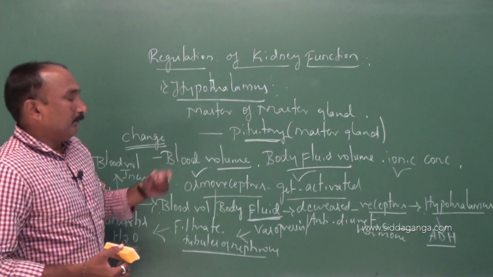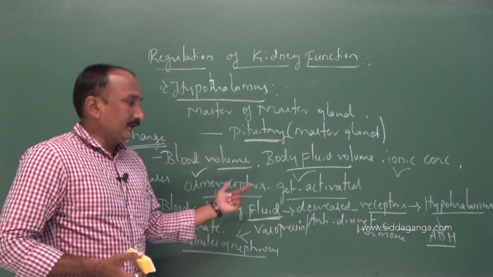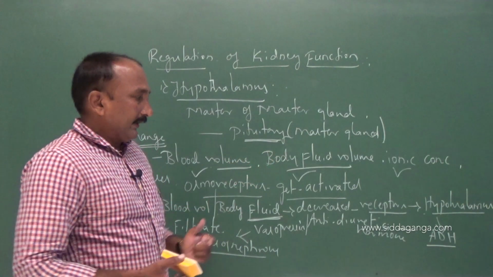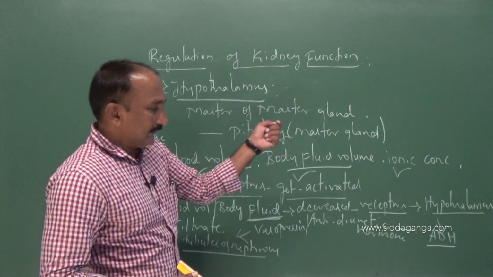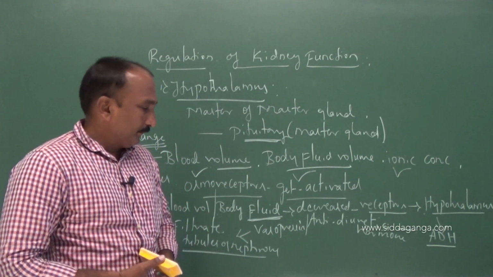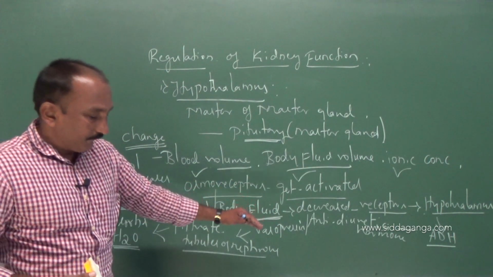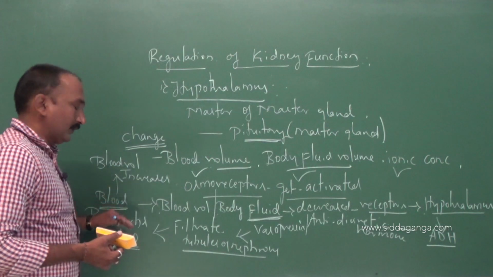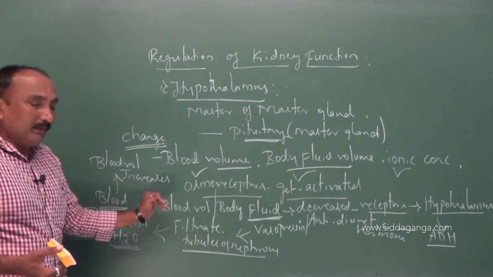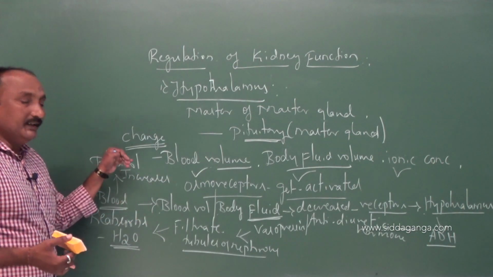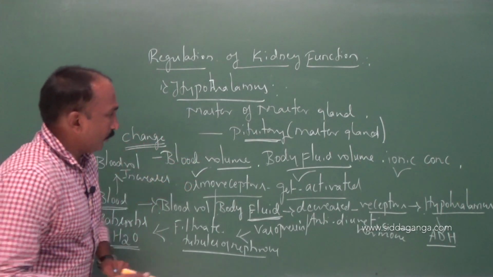So, whenever the blood volume is reduced, immediately the receptors are activated and stimulate the hypothalamus. That hypothalamus releases the antidiuretic hormone, which acts on the filtrate of the tubular part of the nephron to reabsorb the water into the blood. As a result, the decreased blood volume gradually increases up to the normal level.